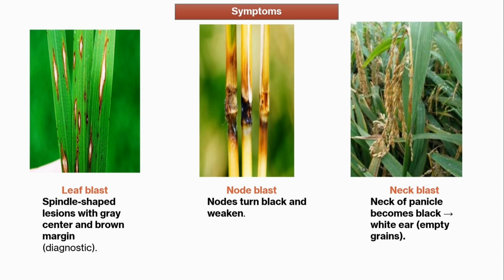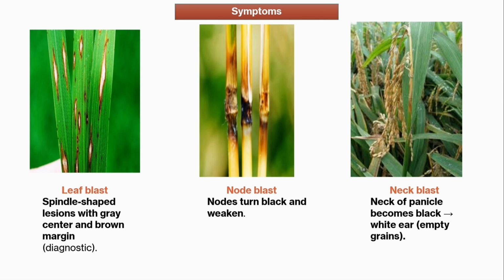And in the case of node blast, blackening of the nodes occurs. This blackening will extend both upward and downward up to 1 to 3 mm, and later the node becomes weak and brittle and it will totally break down.